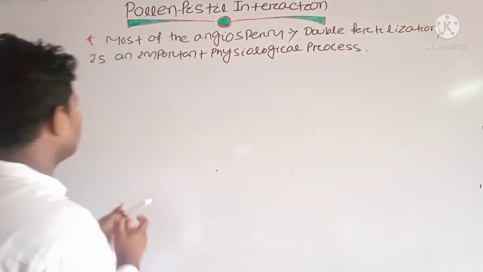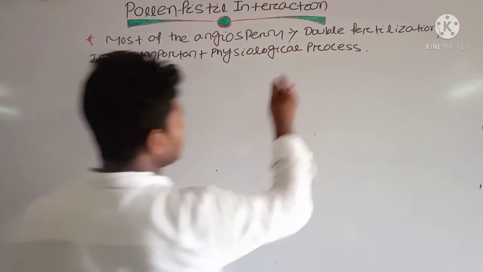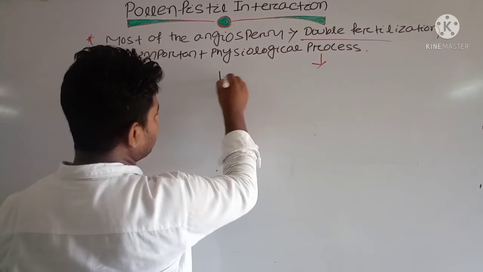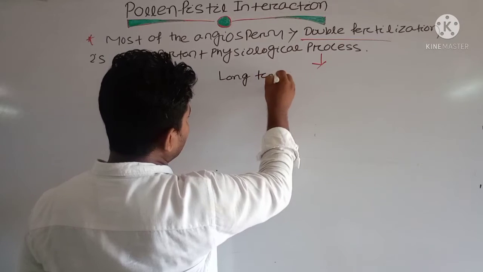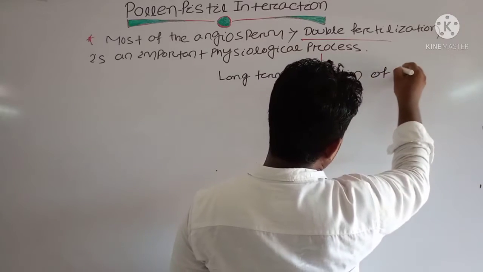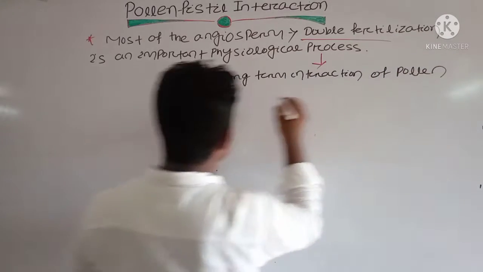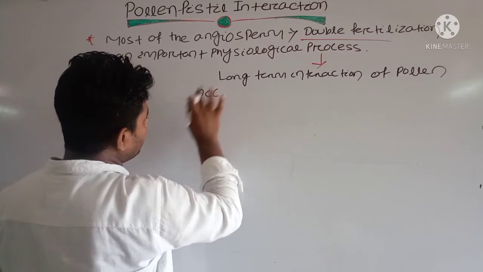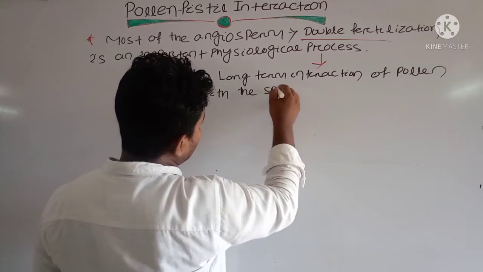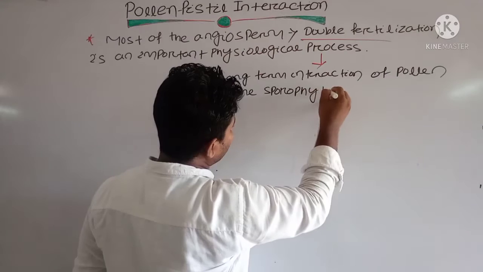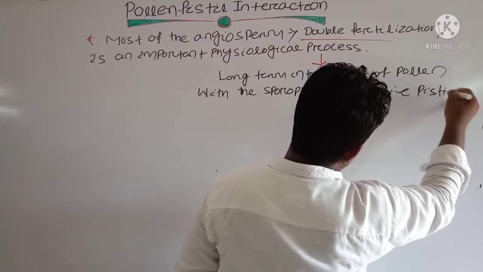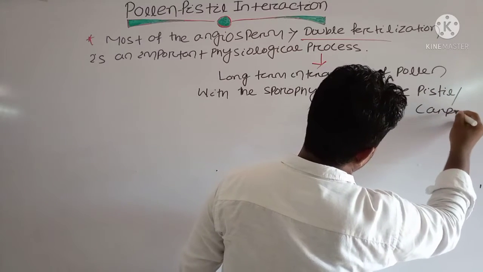In double fertilization there is a long-term interaction of pollen with the sporophytic tissue, that is the pistil, or we call it the carpel.